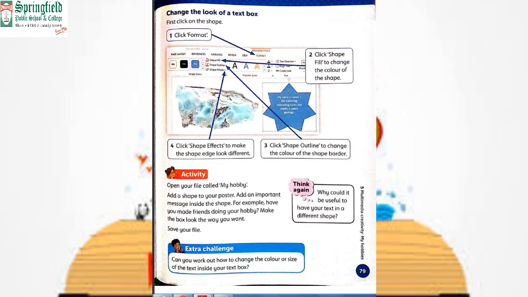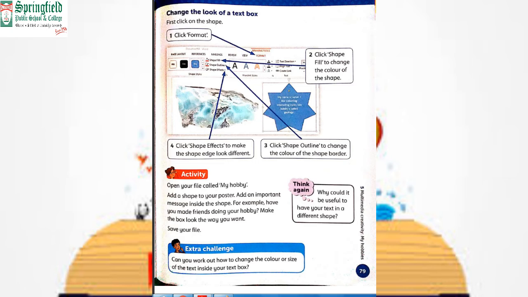Save your file. You can emboss the images, you can change the outline, you can change the fill color of the shape, and you have to save it. It's up to you how you want to make your image more attractive, more clear, and more readable.